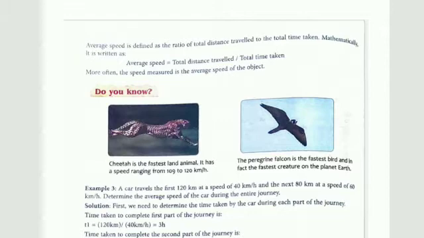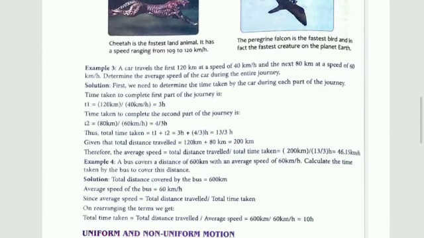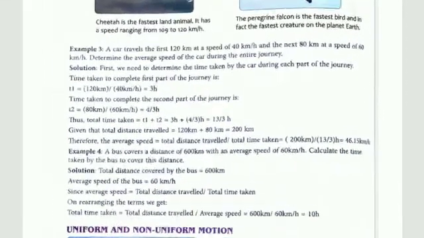Now, do you know the cheetah is the fastest land animal. Its speed ranges from 109 to 120 km per hour. But the falcon is a bird and it is the fastest bird and fastest creature on planet Earth. Its speed is 320 km per hour. It can fly. Now come to some examples.